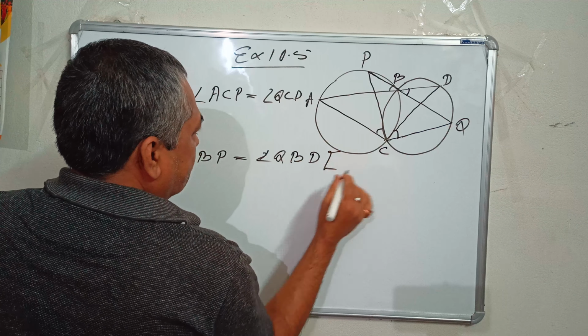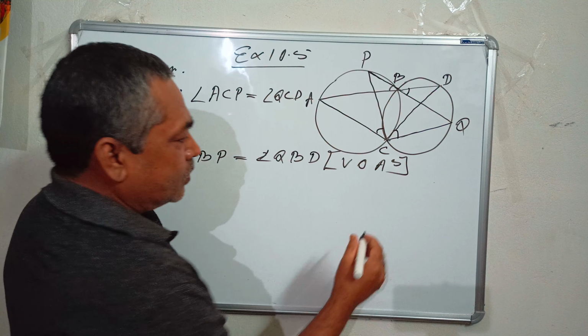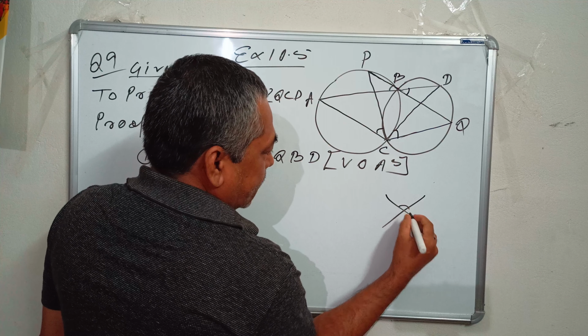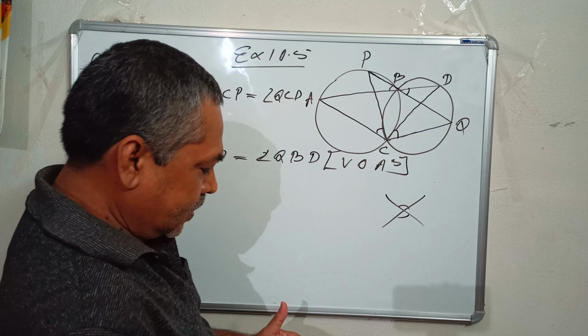They are equal because they are vertically opposite angles. You have learned that when any two lines intersect anywhere, the vertically opposite angles become equal. So this is a line intersecting at point B, so these two angles are equal because vertically opposite angles are equal.